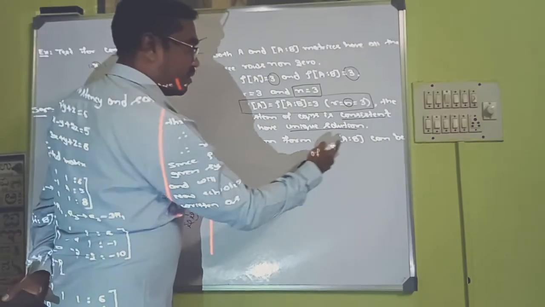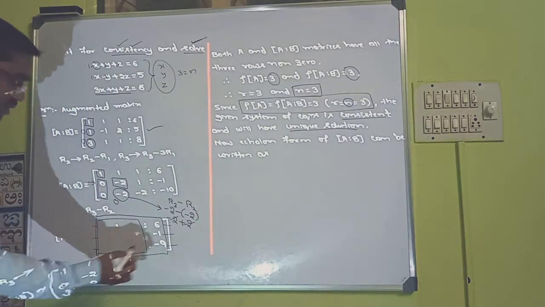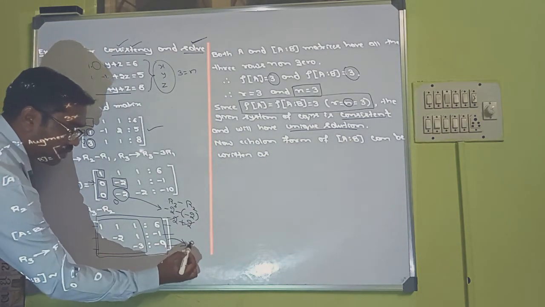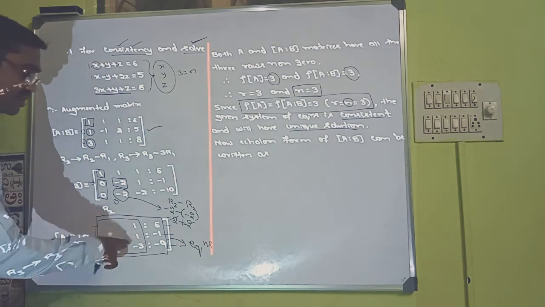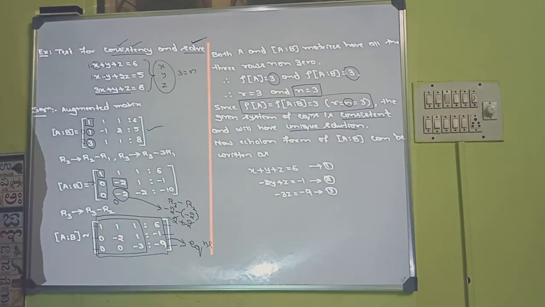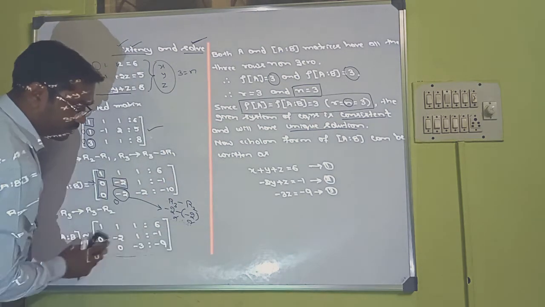Now echelon form of A|B can be written as. Now we are going to convert this back in terms of equations. Let us see how do we convert.